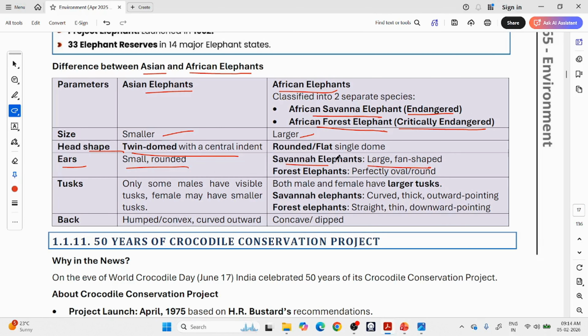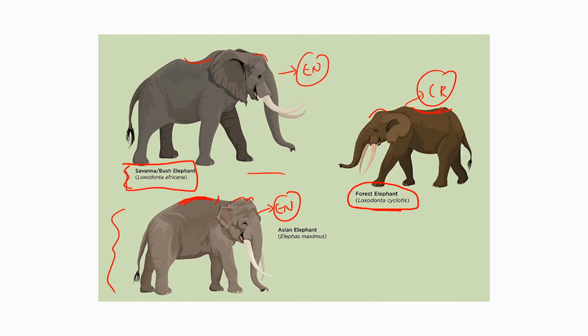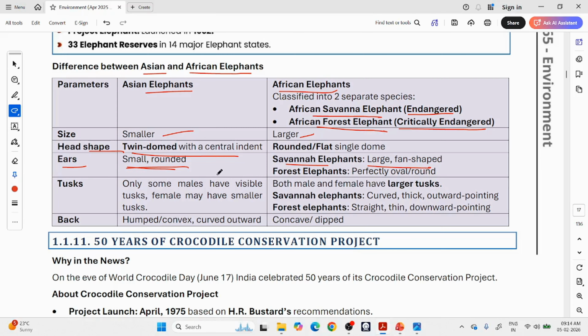Small rounded. So elephant ears they are talking about, small rounded ears. You can see here small rounded ears, and you can see how large these African elephant ears are. Okay, same with this African forest one. Okay, so Indian elephants, Asian elephants, have small rounded ones. Savanna elephants have large fan shaped ears. Forest elephants have perfectly oval round ears.